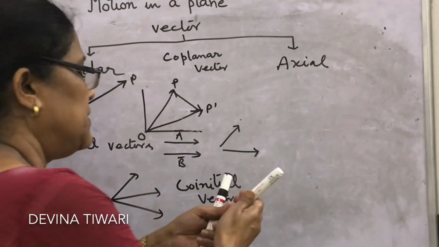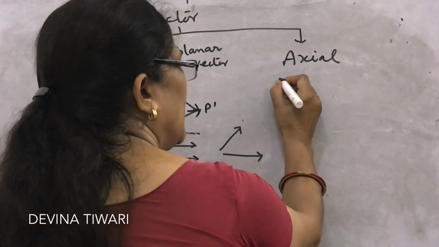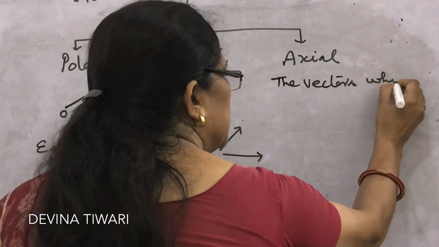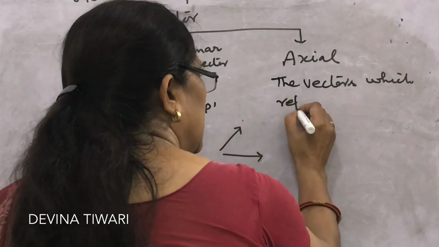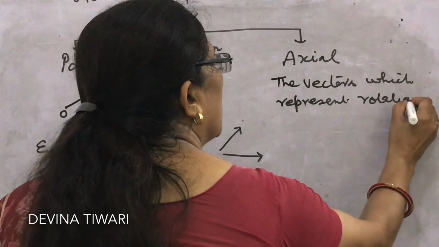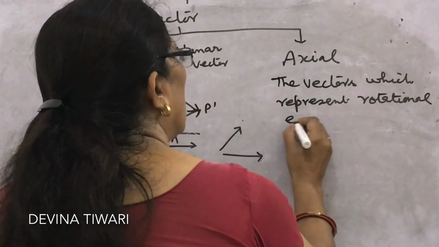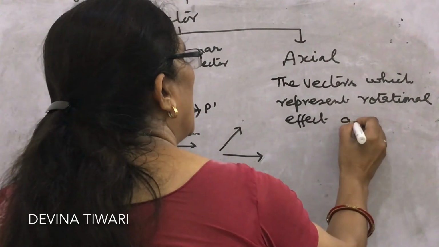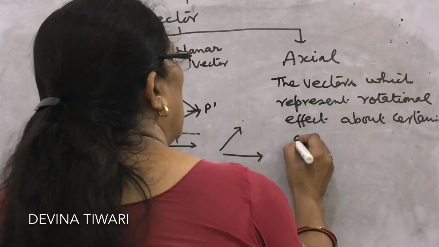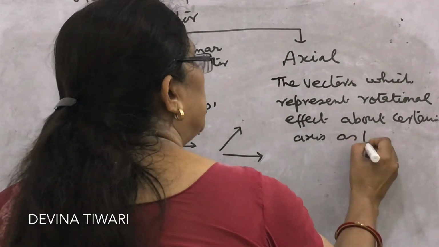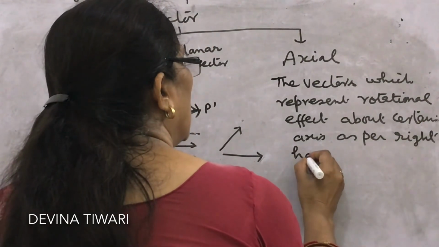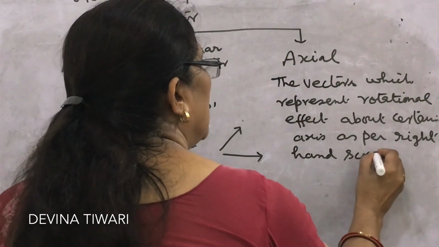The vectors which represent a rotational effect about a certain axis as per the right hand screw rule.